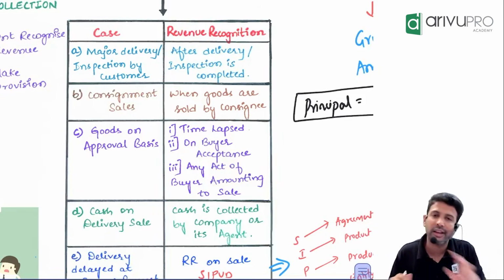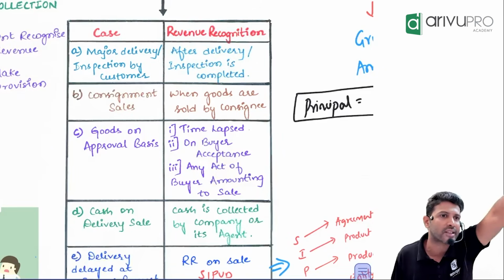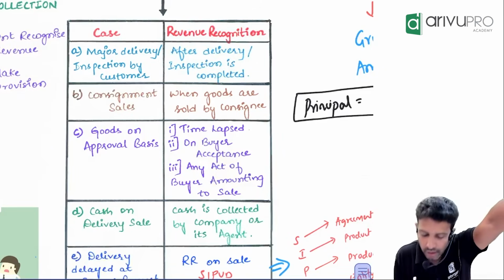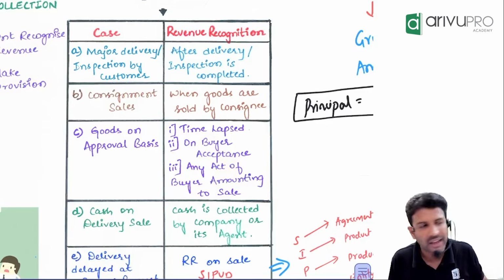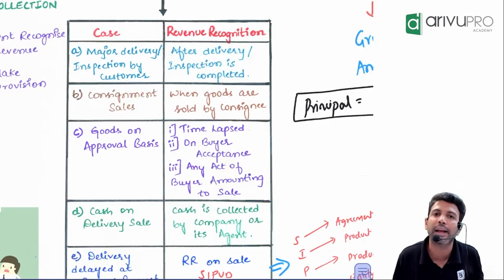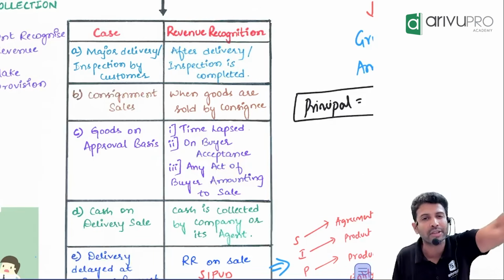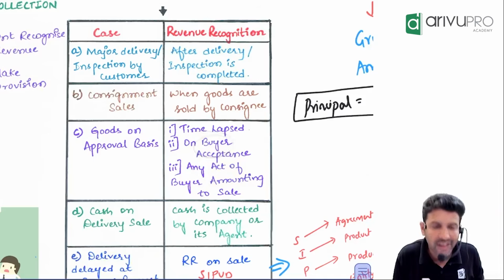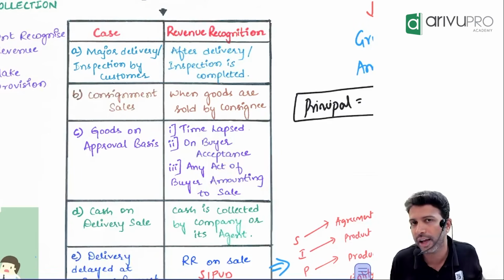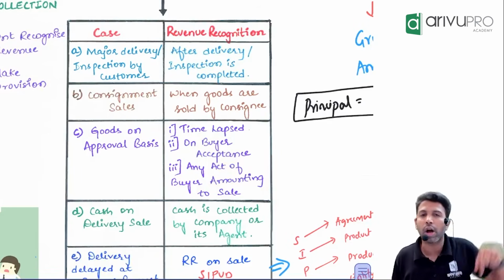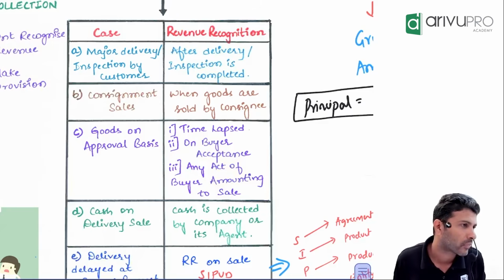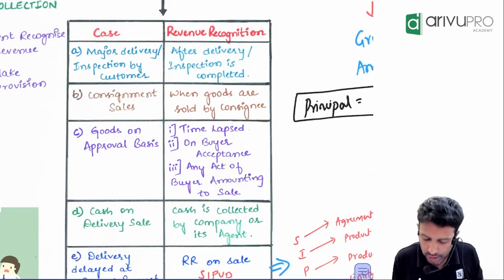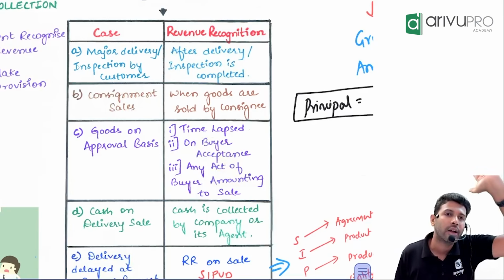No, you can recognize revenue when one of 3 conditions gets satisfied. What is the first? When the time has lapsed. How much time I gave? 7 days. After 7 days, automatically I can book it as a sale because time has lapsed. Or buyer's acceptance. Let's say on the 2nd day, that particular customer called me up and said, it is actually wonderful, I would like to buy. On which day? 2nd day. So on the 2nd day, you can book it as a sale.